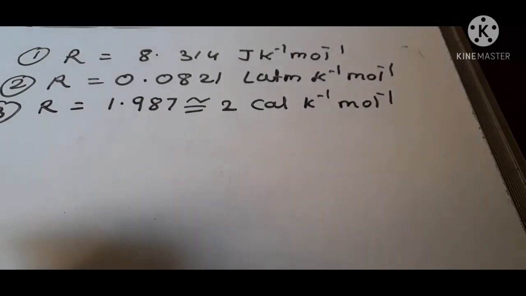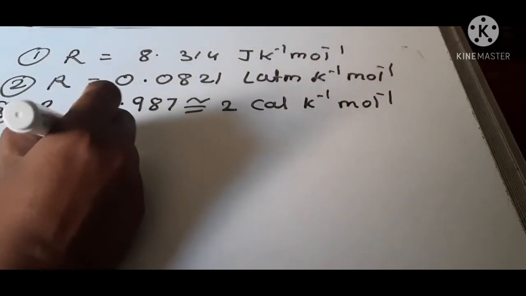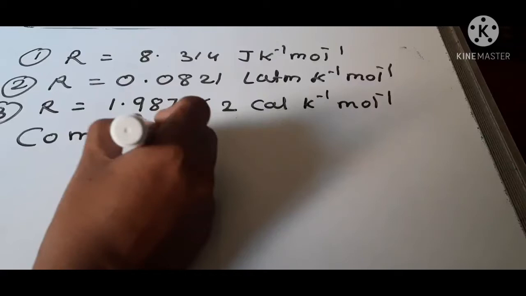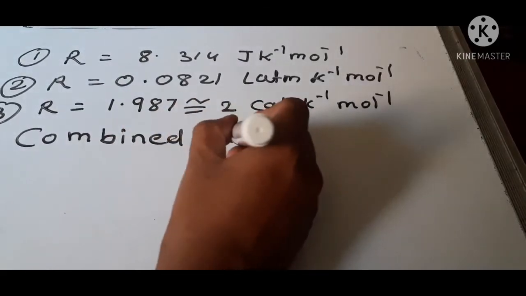Then the next topic is the combined gas equation.